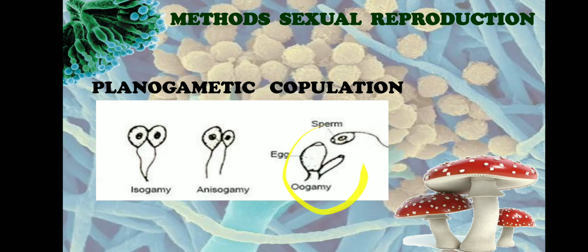Here it's not a female gamete actually. This oogonium is actually a female sex organ. So here the male gamete, that is a sex cell, is going to fuse with a female sex organ. Therefore it is called oogamy.